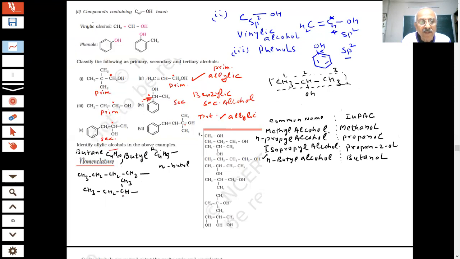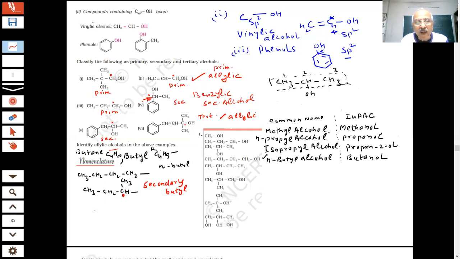I am talking of this carbon, students. It is attached to two carbons. So if I put OH here, this carbon is attached to two carbons, this is secondary butyl group. Secondary butyl group. This one.